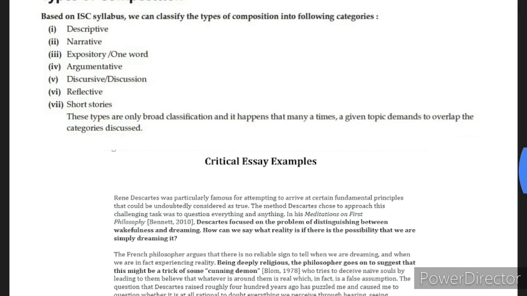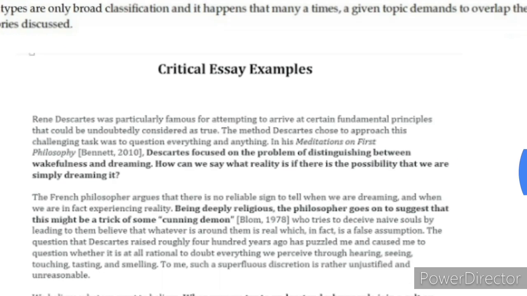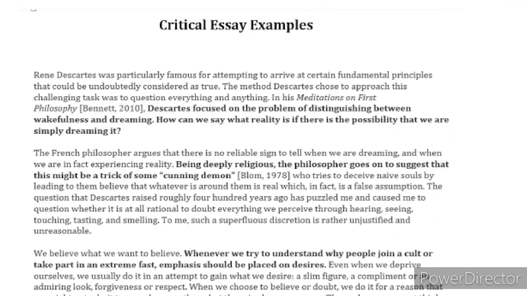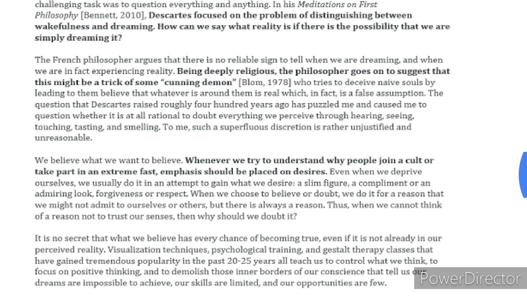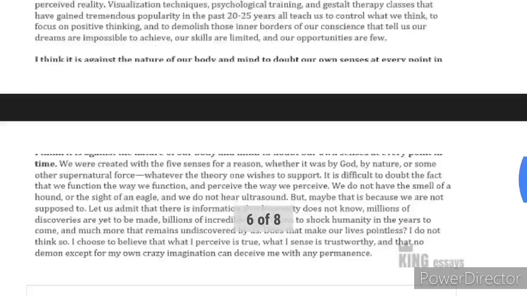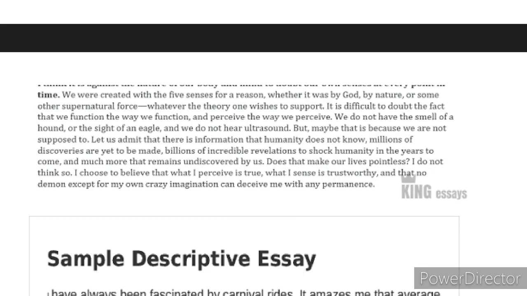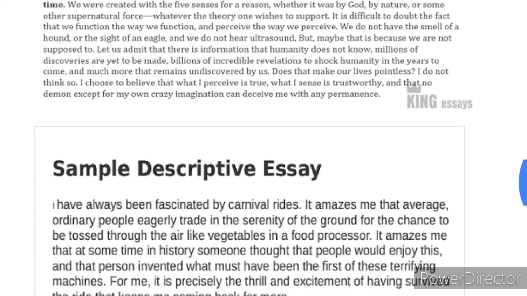Now here you have some critical essay samples or examples. This is a critical essay. Critical essay means where you make a criticism discussing the plus points and minus points. So a topic is given on which you have to write. I have given this as an example of a format. See, the first paragraph is shorter and it is the introduction. Then there are 1, 2, 3, 4 body paragraphs, and then finally comes the conclusion. So these I have taken from the net.